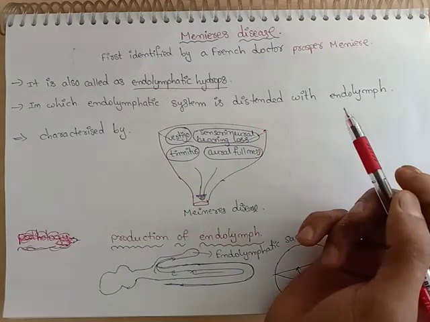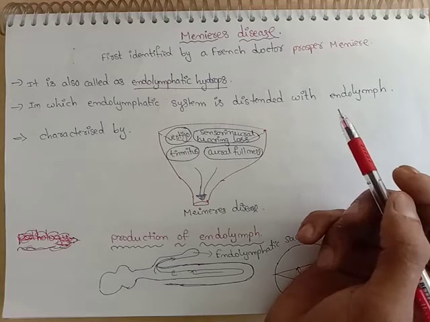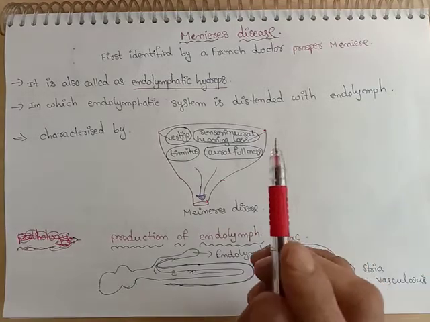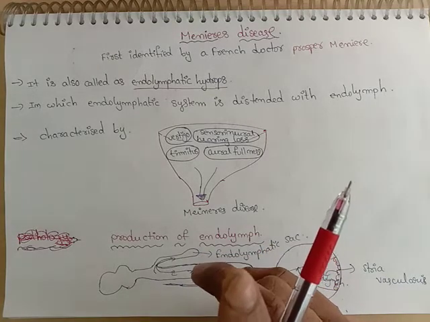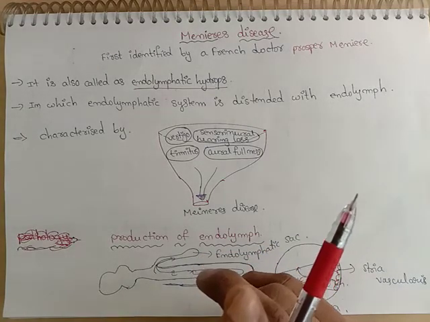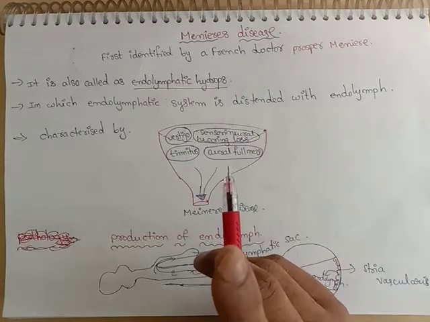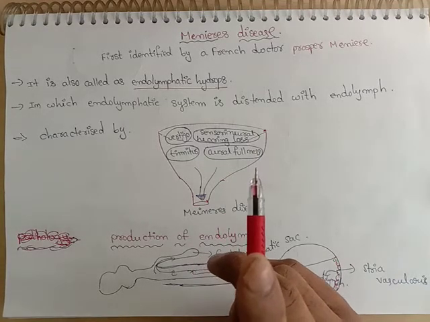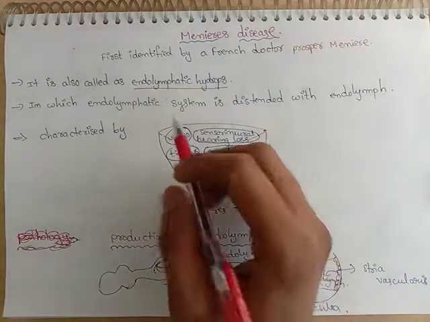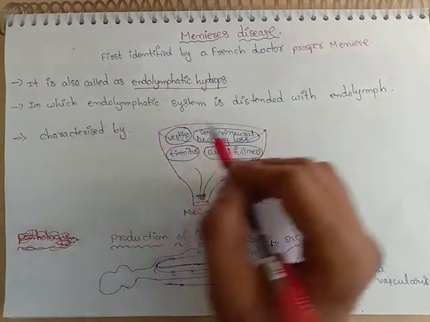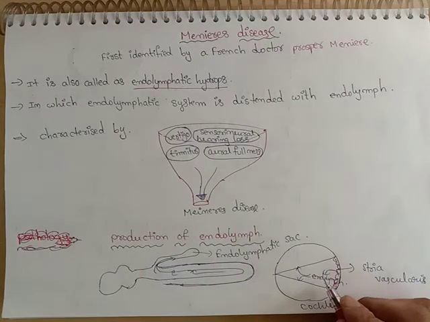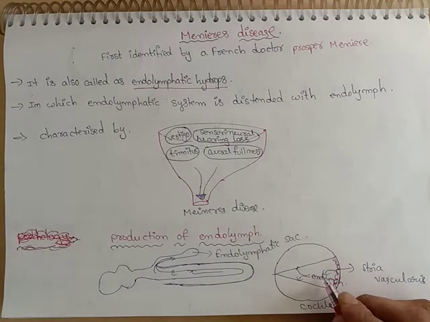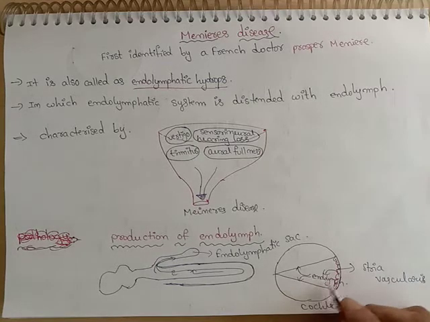Already I explained the inner ear structures. Please go to that video and see it, then you can clearly understand the structures and interpret this disease with the anatomical structures. Why is the endolymphatic system distended? Because when there is accumulation of fluid here, this system is distended with endolymph.